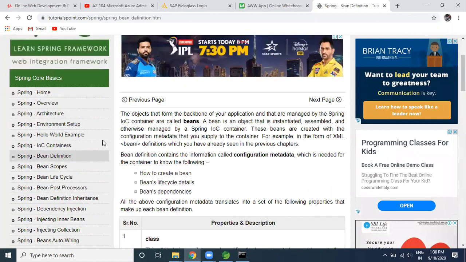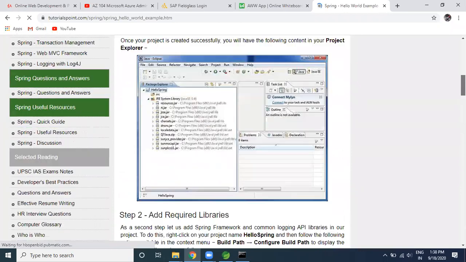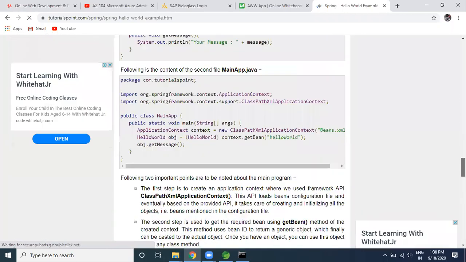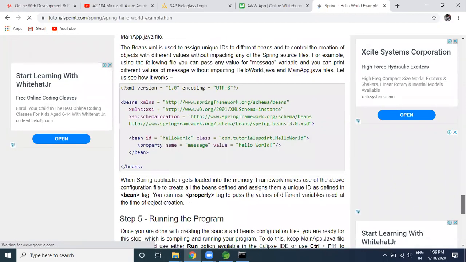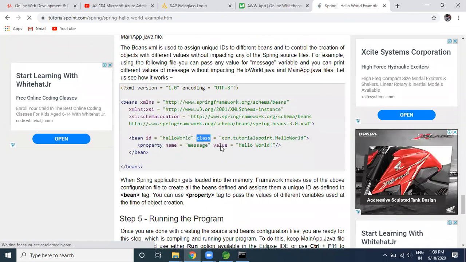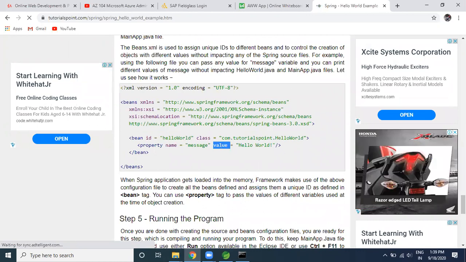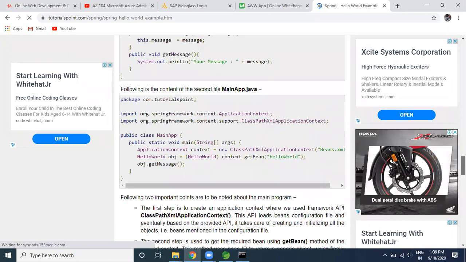Okay, let me show you here. If you come to the Hello World application, and go to the XML file here, see, this is the bean, this is the property, this is the class, this is the value. Like this, you are able to see the scope also. What is the scope? It's singleton or prototype.